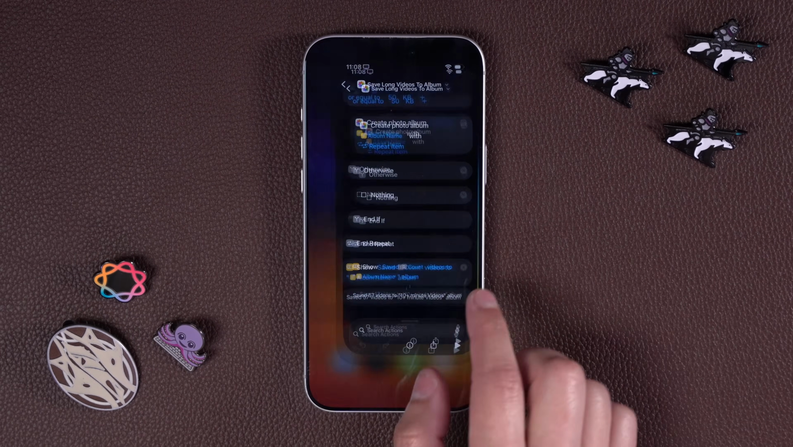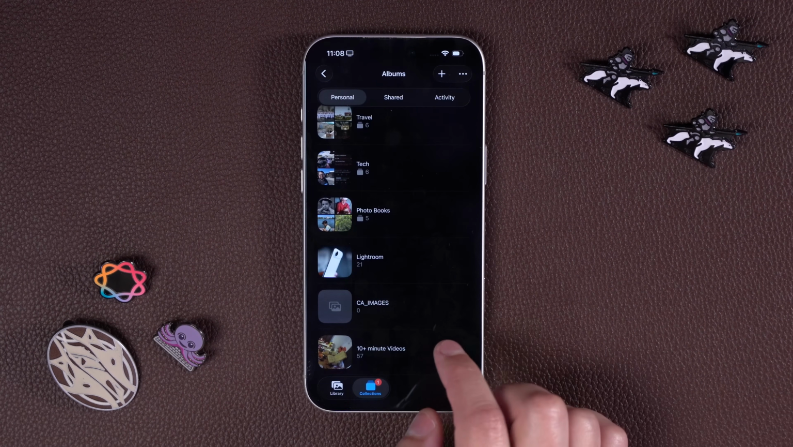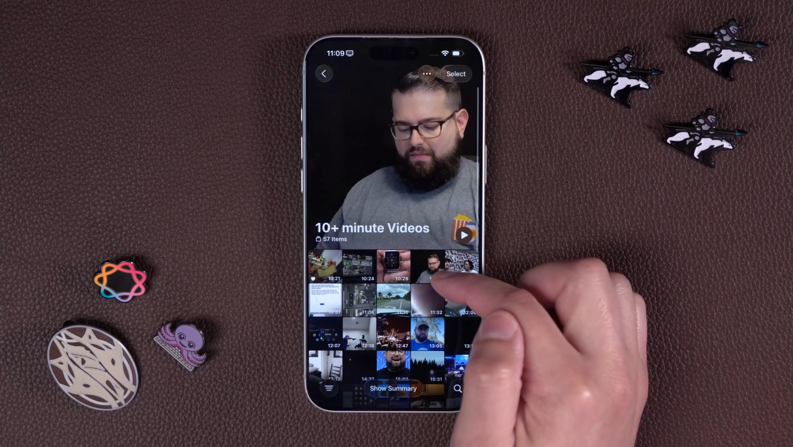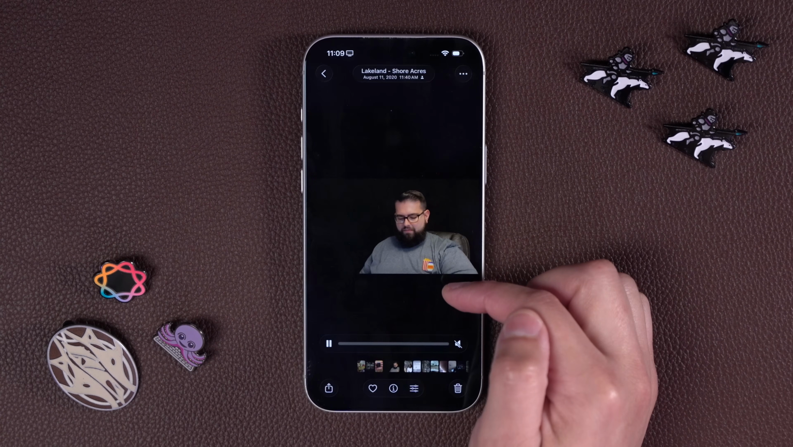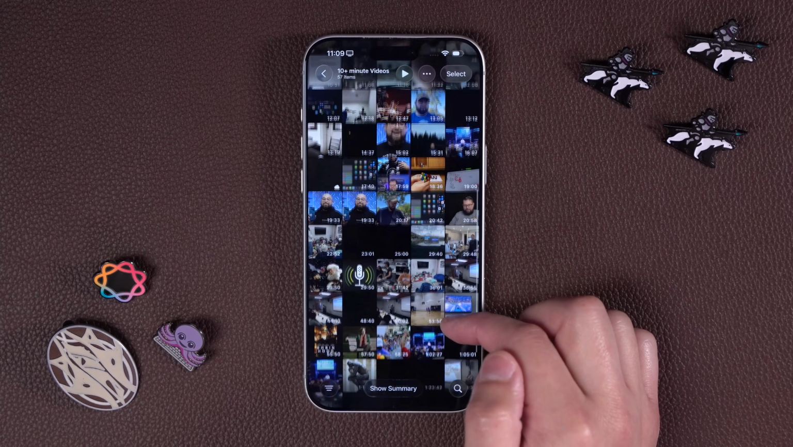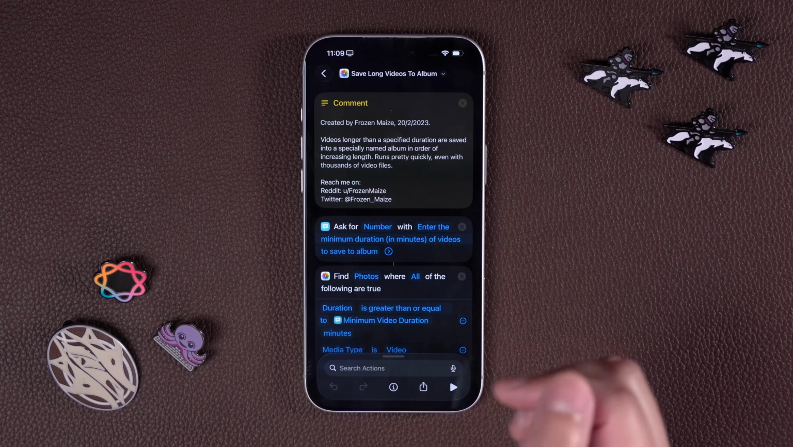I'll tap OK. And now if I go back to my Photos app, let me go down to Albums, and you'll see here at the bottom the 10+ minute videos, and they're all right here, including my very first YouTube video, which I did on screen time. Yeah, I recorded that in 2020. And now I can choose whether to keep these, delete these, or do something else. Truly excellent shortcut. Shout out to Frozen Maze on Reddit.